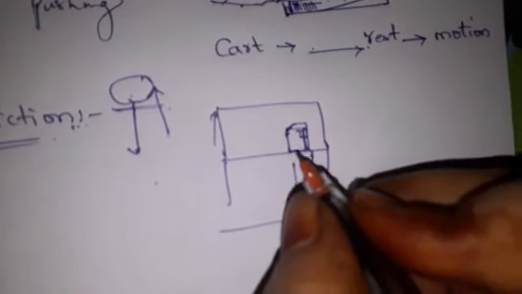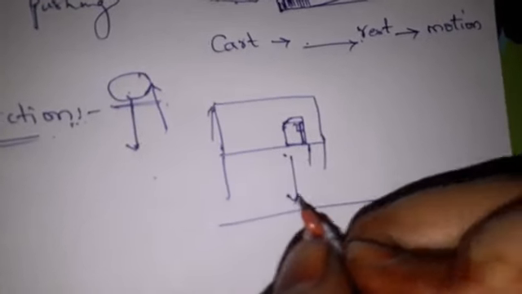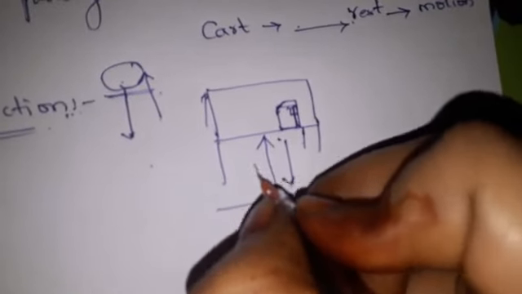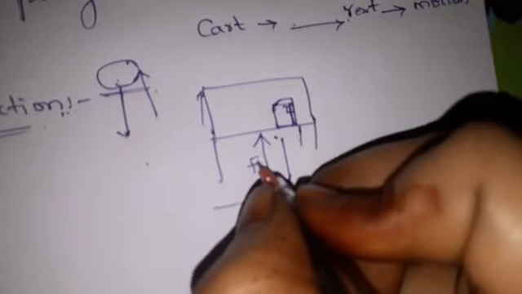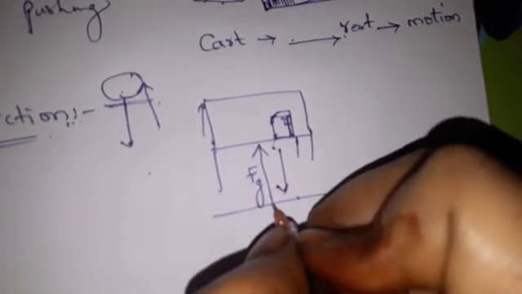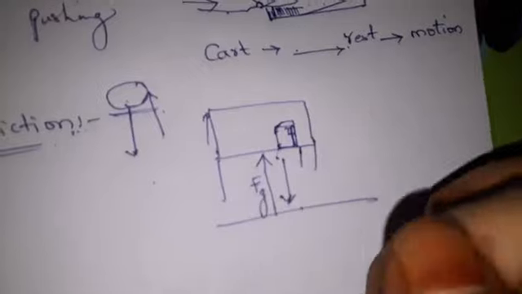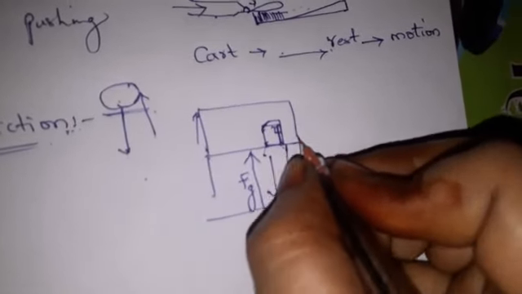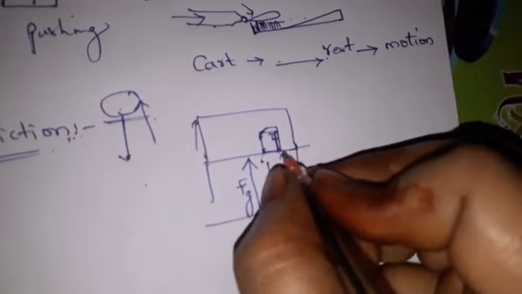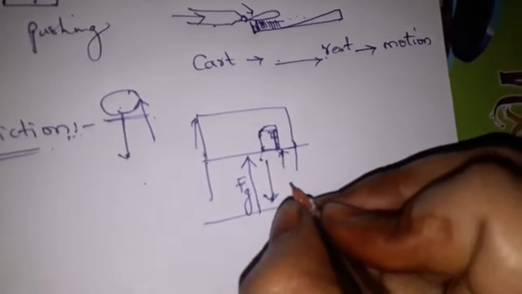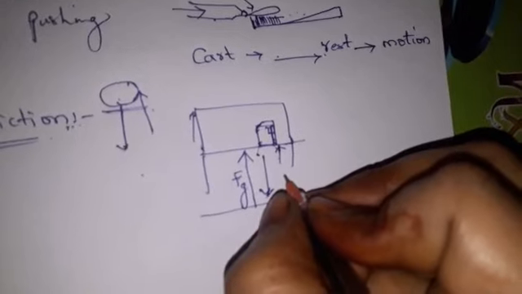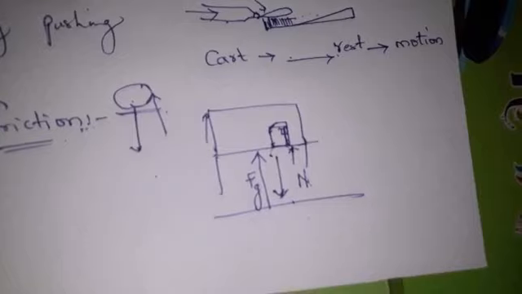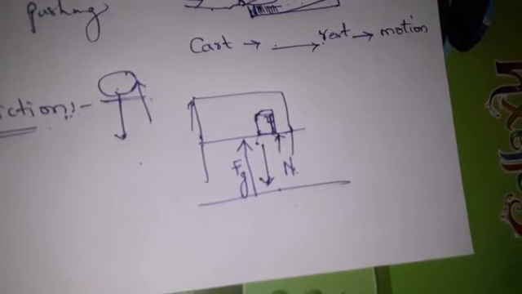Because whatever force the ground is applying on this book, this is the force of gravity. It is applying to the book to attract it towards itself, to fall on the ground. But this table is giving some kind of force to this book. That is nothing but normal force. So this table is giving some normal force to the book.